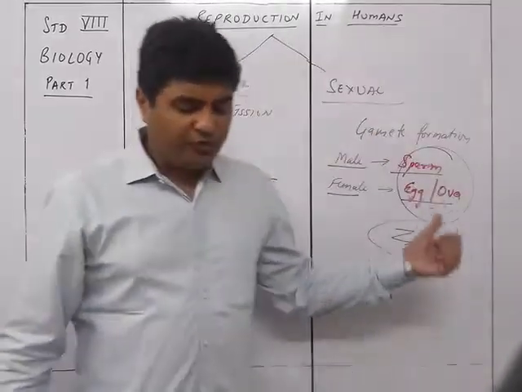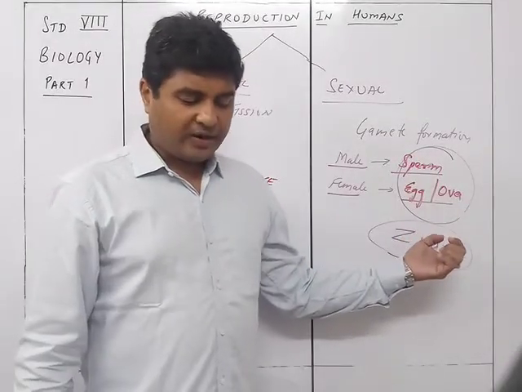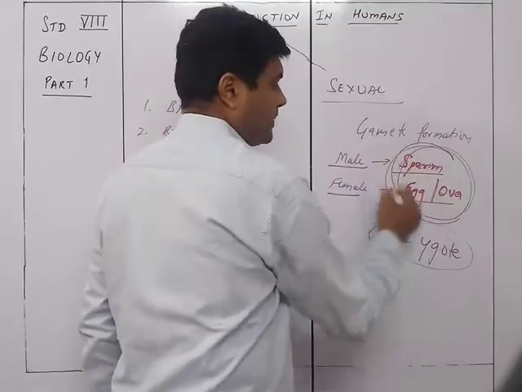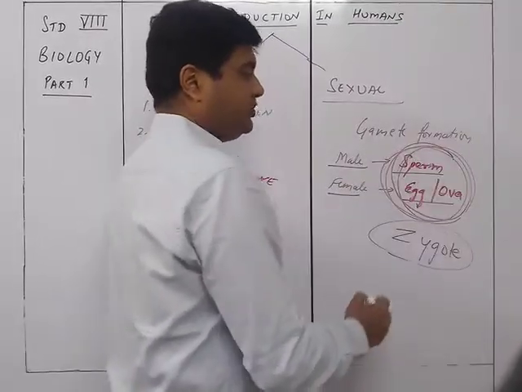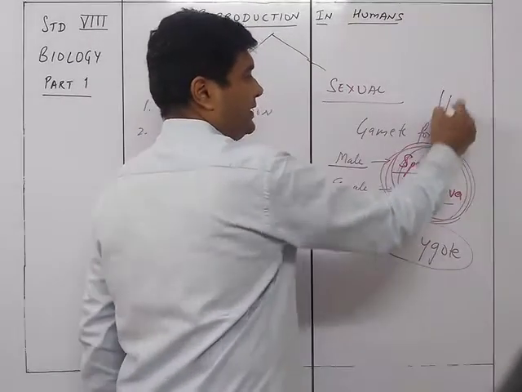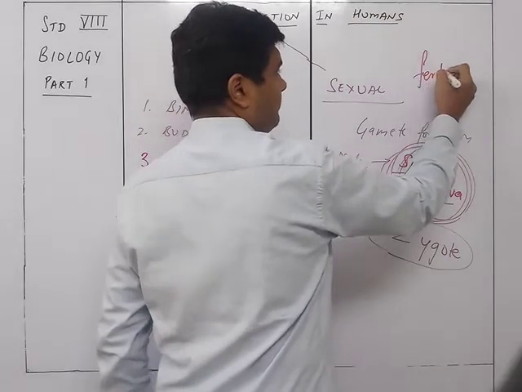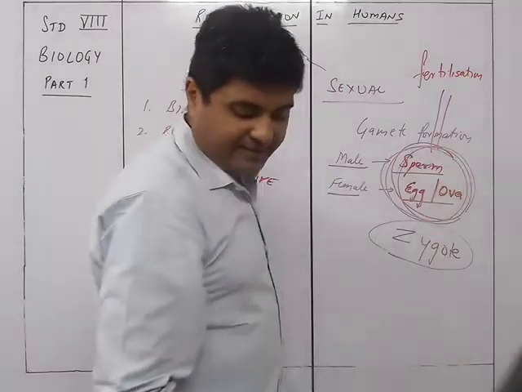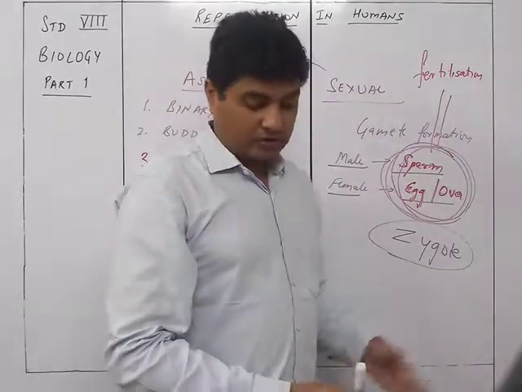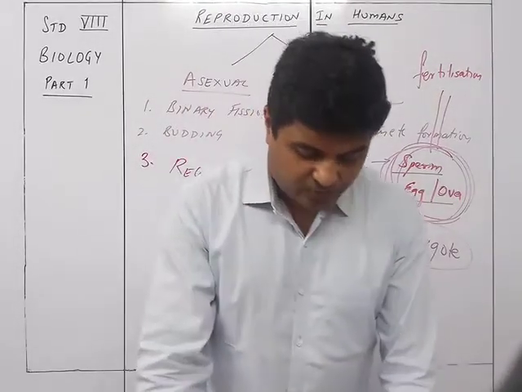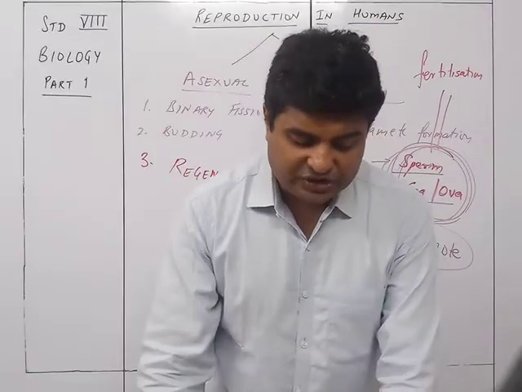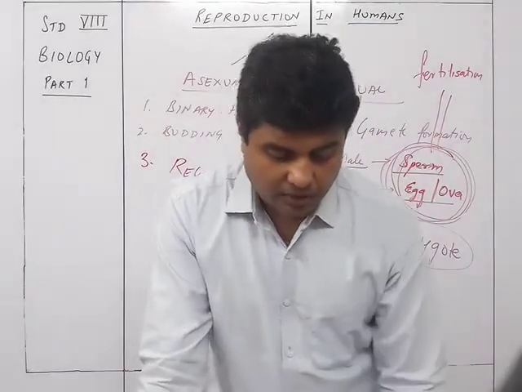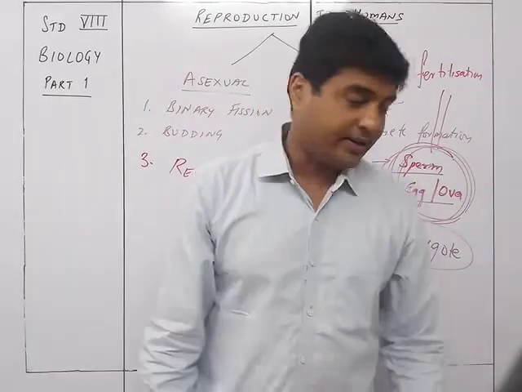When the sperm fuses with the ovum, fertilization occurs. So when the sperm and the egg fuse together, what is going to happen is fertilization. And this fertilization forms the zygote. After fertilization of the ovum by the sperm, a cell called the zygote is formed.